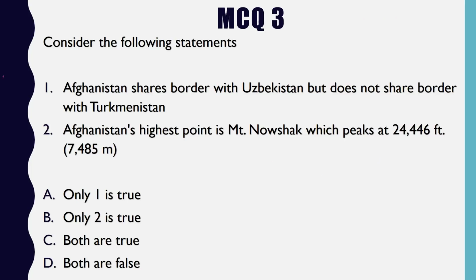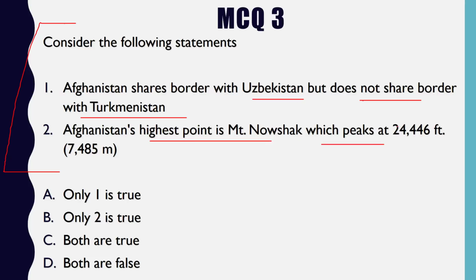Coming to question number 3, this is very interesting. You guys need to consider these statements. Afghanistan shares border with Uzbekistan but does not share border with Turkmenistan. This is the first statement. The second statement is Afghanistan's highest point is Mount Noshak, which is at this height. Alright, we need to have a look at the map in order to understand all the countries that border Afghanistan.